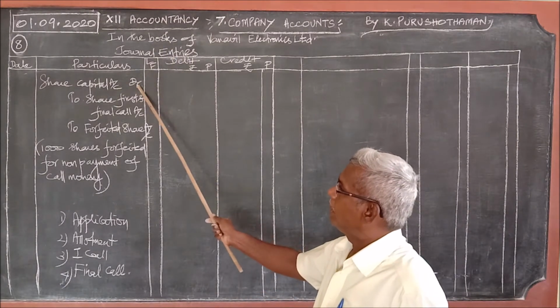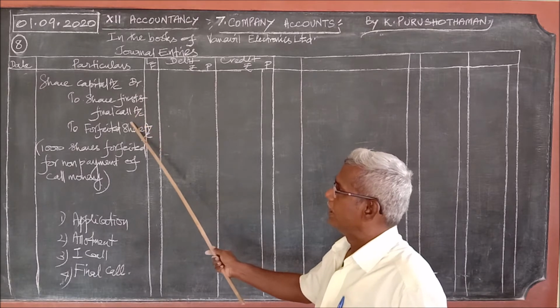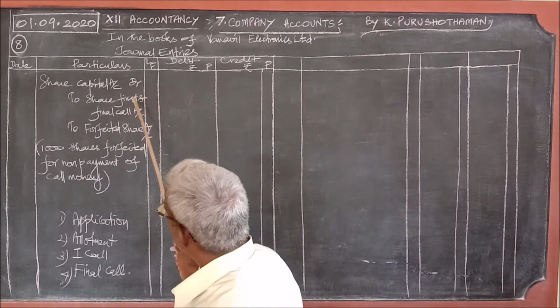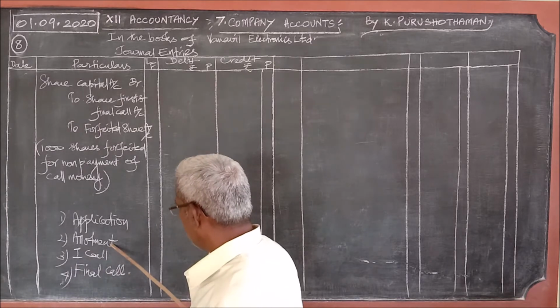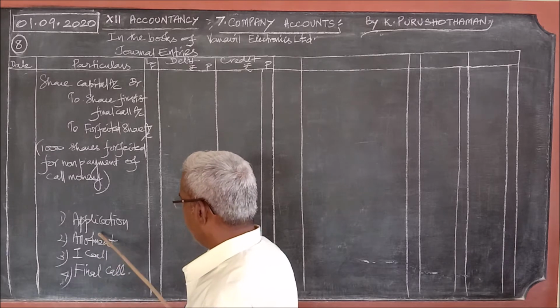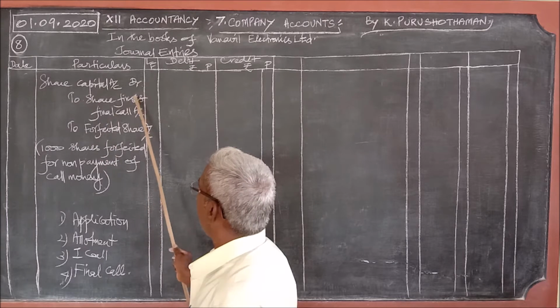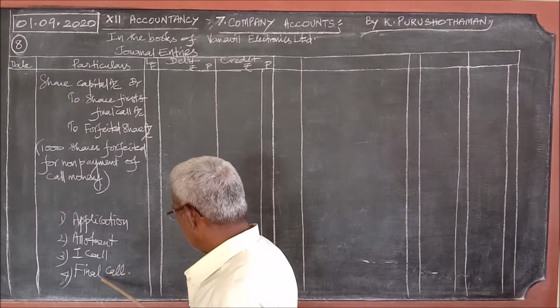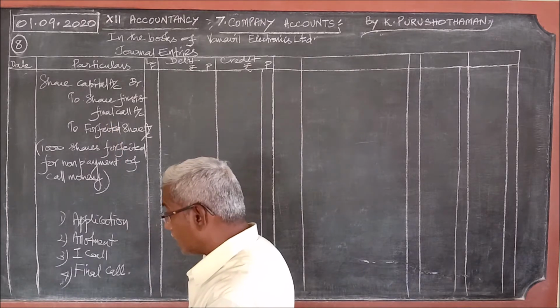Share capital account debtor to share first and final call, because only that is not paid. I said just now, what are the possibilities of non-payment: allotment, first call, final call, any stage? If only the final call is not paid, we can write to share final call. If the first call and final call both are not paid, we can write it if the amount is separately given.